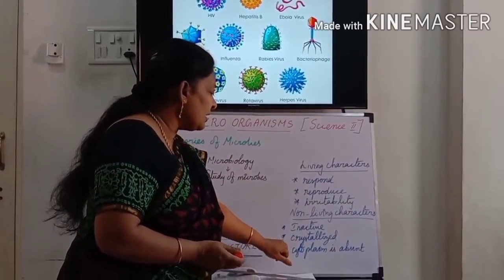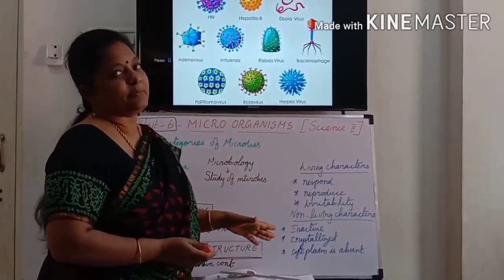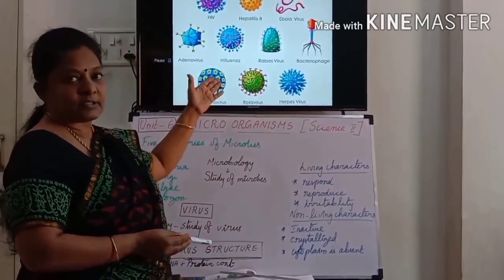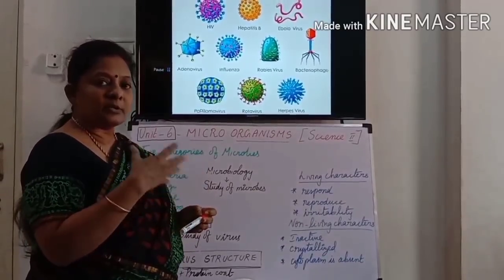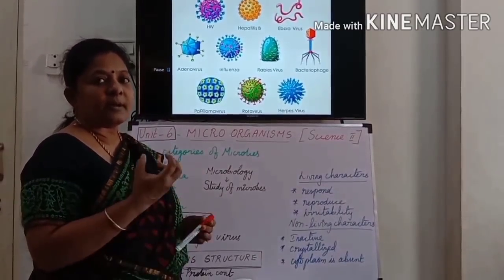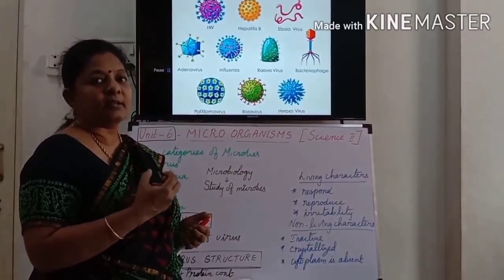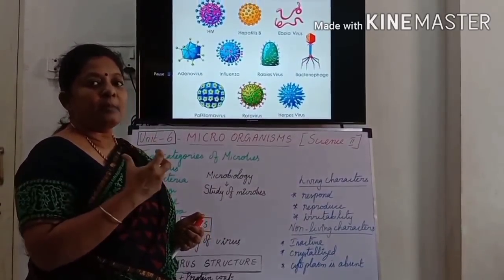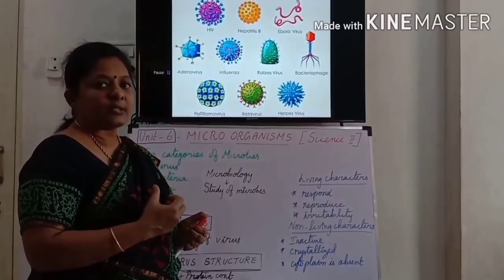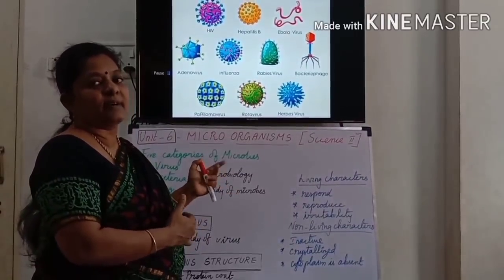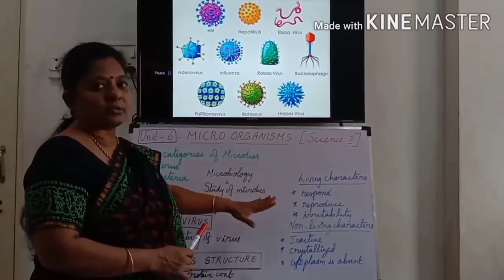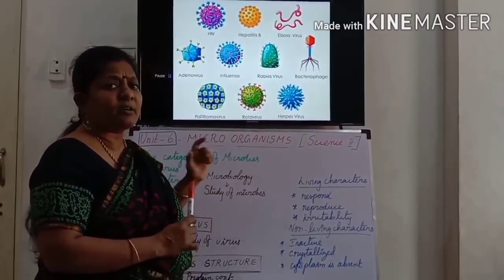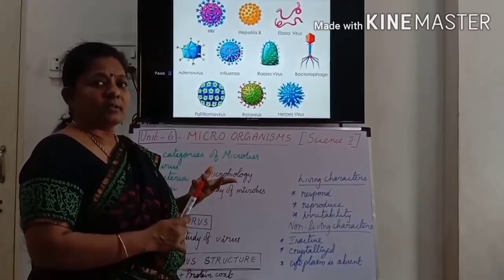And the third point is cytoplasm is absent. I told you when I was teaching you the internal structure of the virus, there is no cytoplasm. All the metabolic activities are done in the cytoplasm. That main portion is missing in virus. That's why we consider the virus a non-living being. So it has both characters. We cannot get one conclusion. Still we didn't get any conclusion.